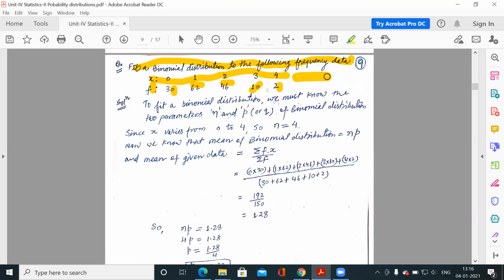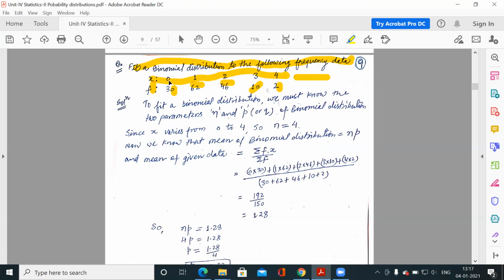In any distribution, what is x? X is the number of successes. If you are repeating one experiment n times, that means you have n trials. Out of those n trials, how many times can you succeed at maximum? Up to n times.